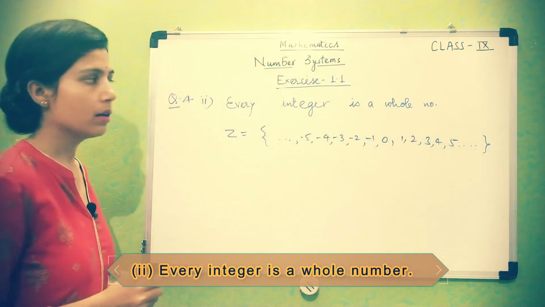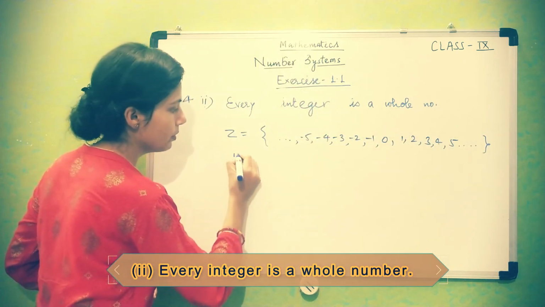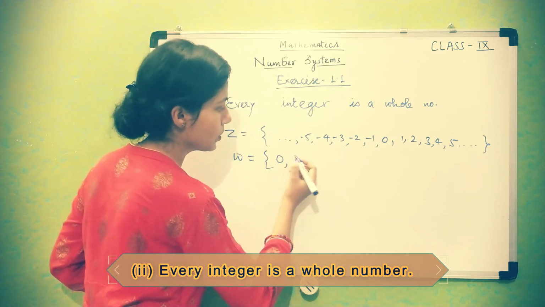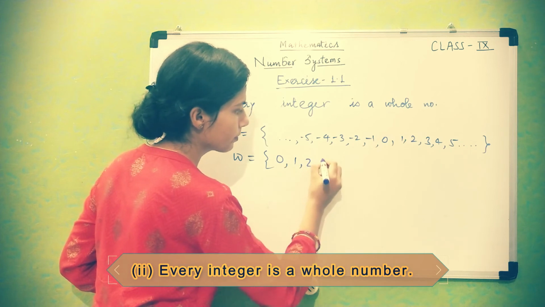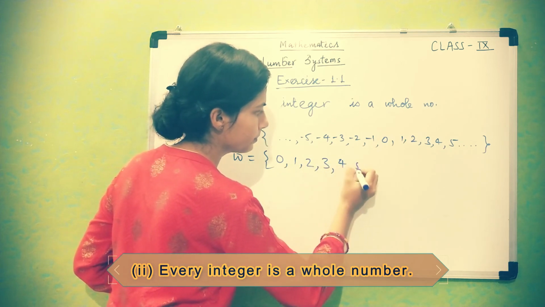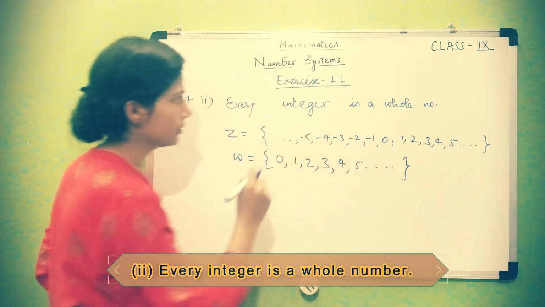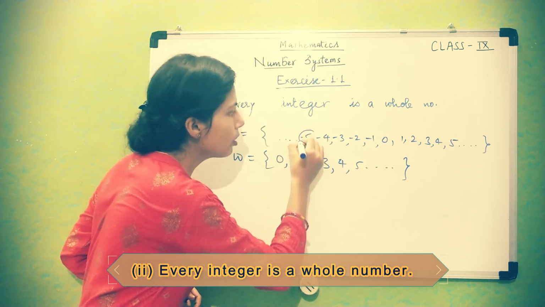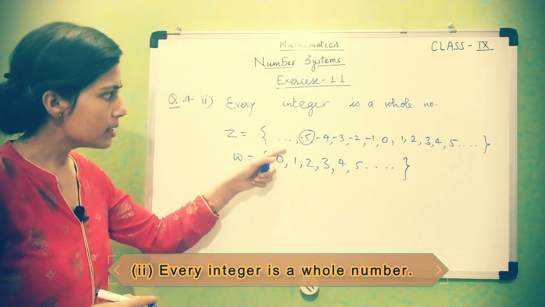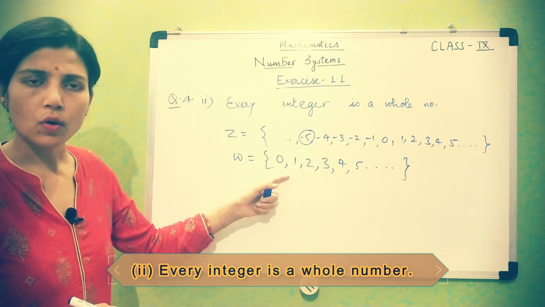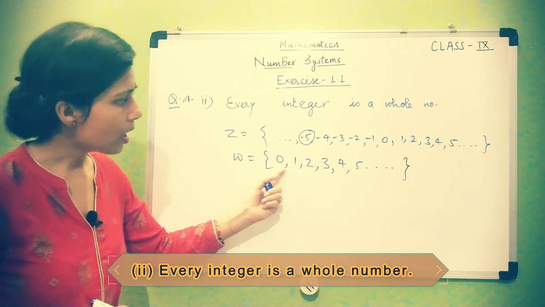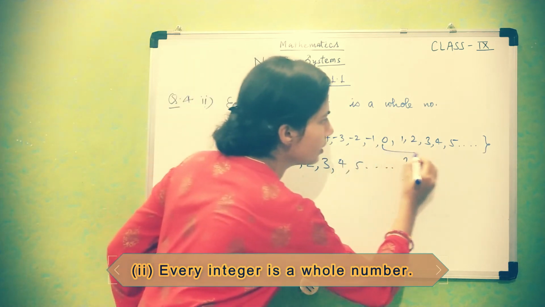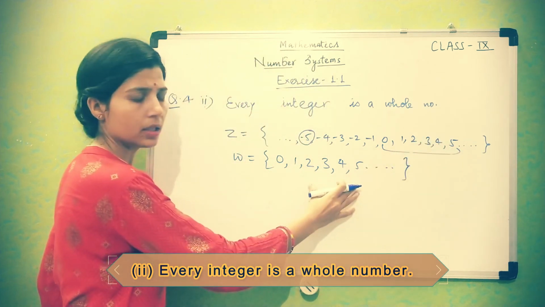These are integers, and whole numbers are 0 and all positive natural numbers, etcetera. Now see, every integer means, if I talk about this -5, is this coming in the collection of whole numbers? No, here are only 0 and positive integers, means this part is contained here.